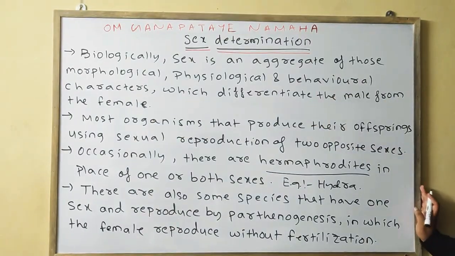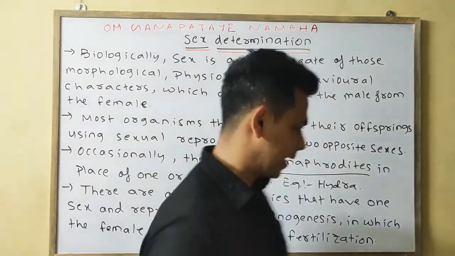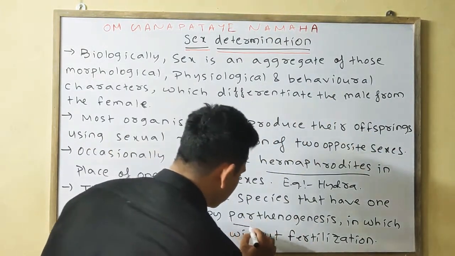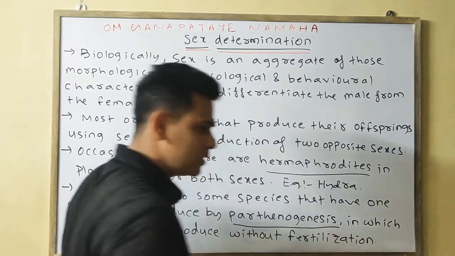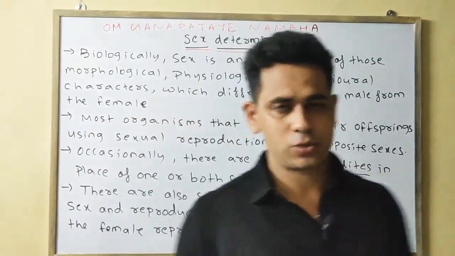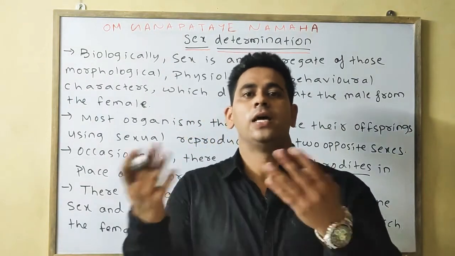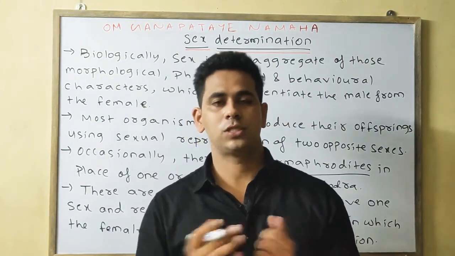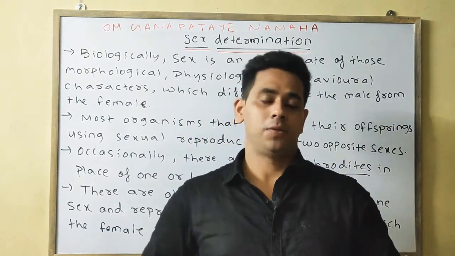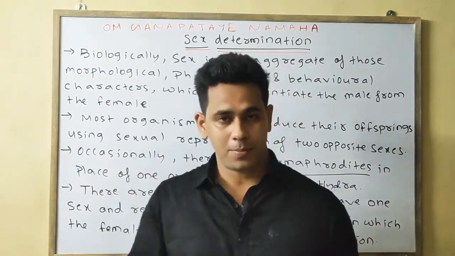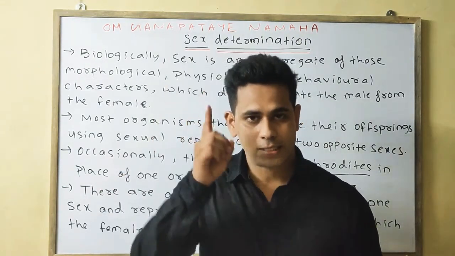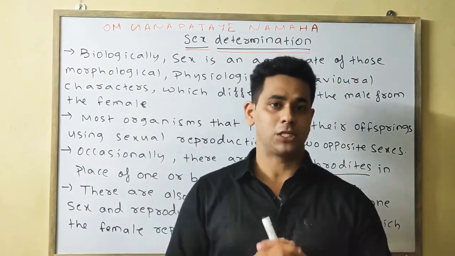Next is your parthenogenesis process. What happens in this process? The organism having only one sex can reproduce. A common example is your honeybee. The female honeybee can reproduce the male honeybee, that is the drone, without fertilization.